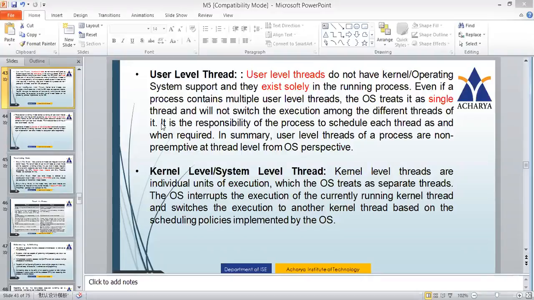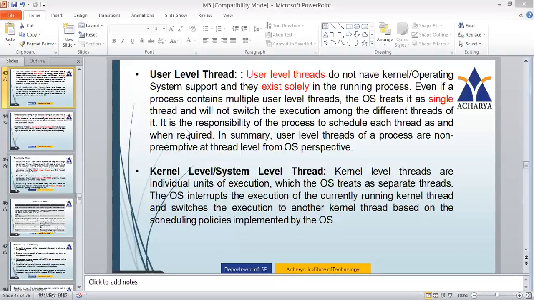Suppose thread 1 is going to a waiting state. It requires some IO. Then in the normal case, it has to get switched to the other thread, thread 2. But in this case, it will not switch. If thread 1 is waiting for some IO, till it finishes, it will not proceed with thread 2. So there is no switching. The operating system will not switch among the different threads of it.